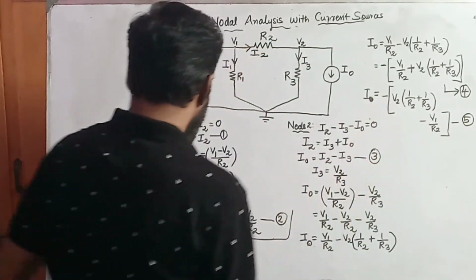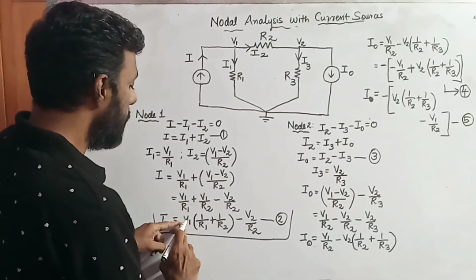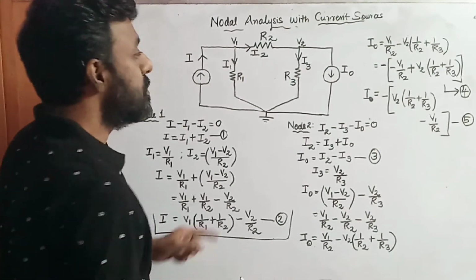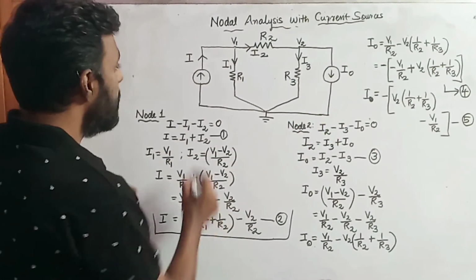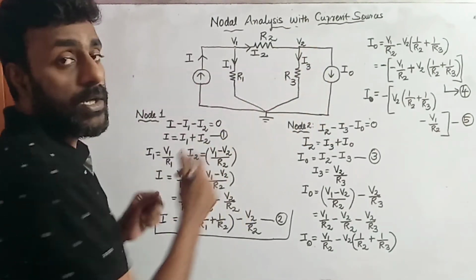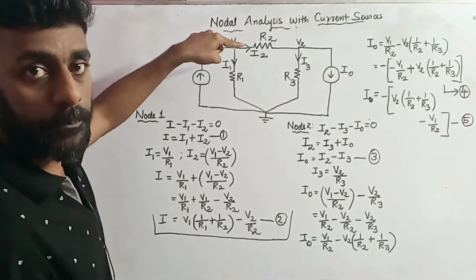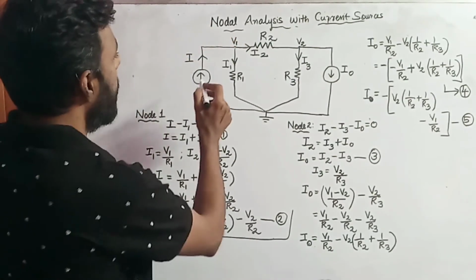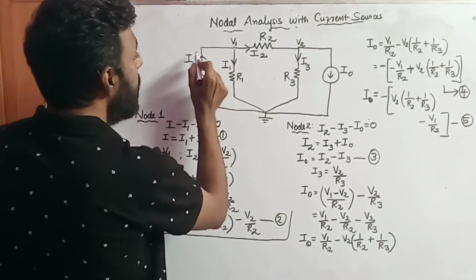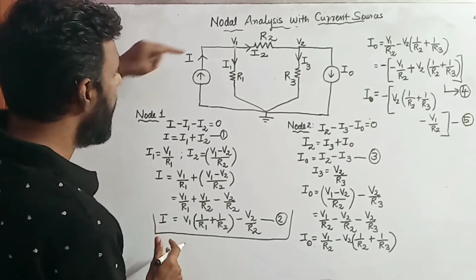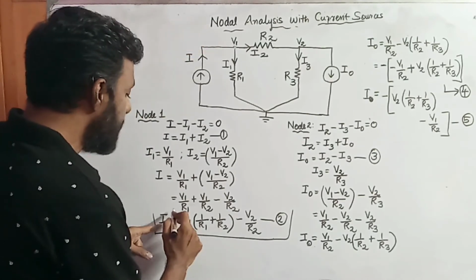You find that I has a positive value here, and I naught has a negative value here. If you look into the circuit diagram, I is a current entering into node 1, and current entering a node is considered positive. So I has a positive value.